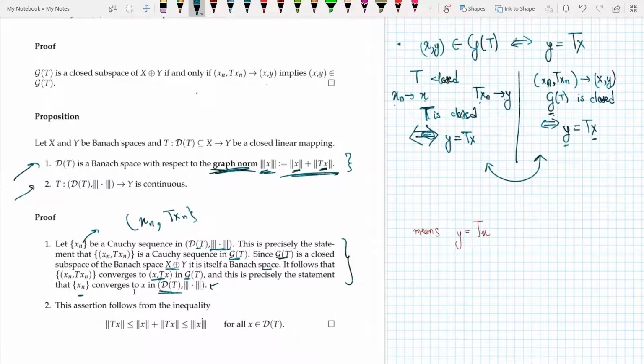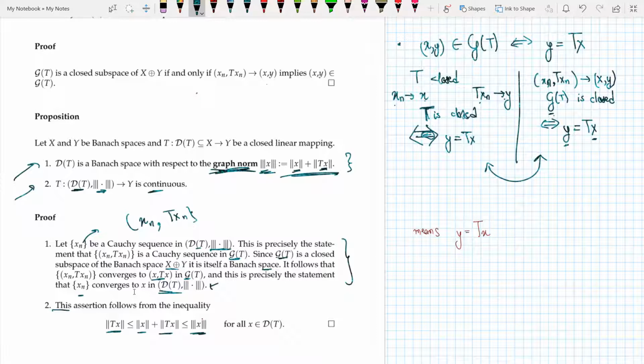And now T from D(T) to Y is continuous. Now why is it continuous? This assertion follows from the inequality. The norm of Tx is less than or equal to the norm of x plus the norm of Tx, which is less than or equal to the triple norm of x.